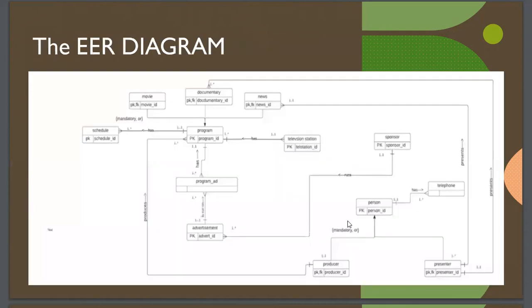And this is my ER diagram. So my strong entities were program schedule, television station, advertisement, sponsor, person, and etc. My specialization and generalization structures were program and person. And then I had a telephone table specifically for the telephone numbers of the person. Then movie, documentary, and news were the specialized class for program,